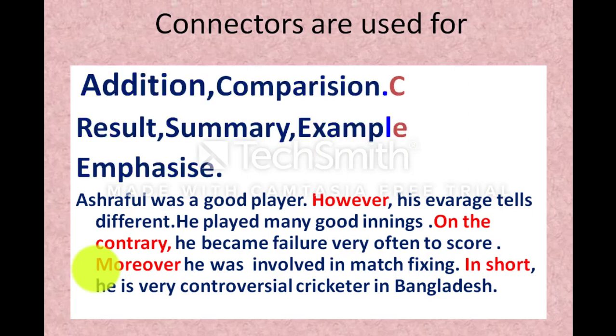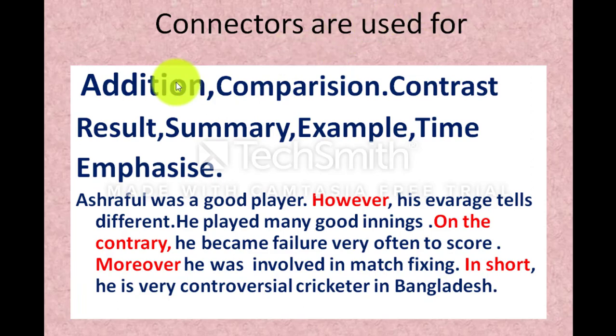Why? Connectors are used for addition, that means to add more information, comparison, to compare, contrast, to compare opposite senses, result, to express or connect a result, summary, to summarize something, and to give example, term and emphasis.